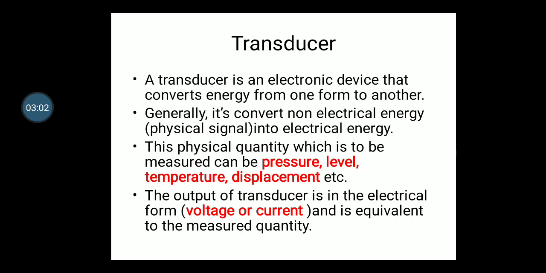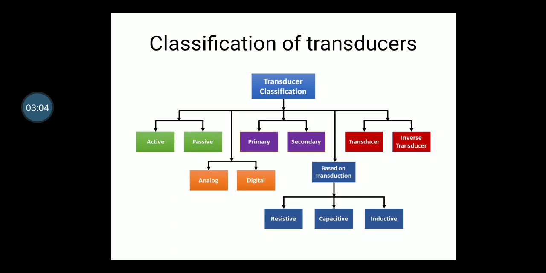So this is a transducer. Now we will see the classification of transducers. Transducers are classified on different bases. One is active and passive, the first one written in the green box. What we mean by all these things, we will see in the next slides. For the time being I am just reading all these different classification names.